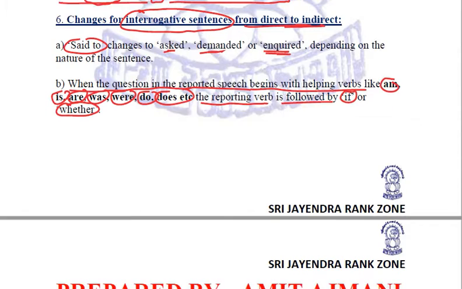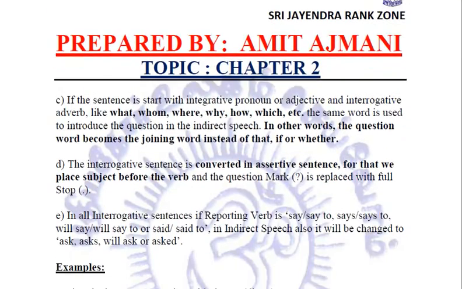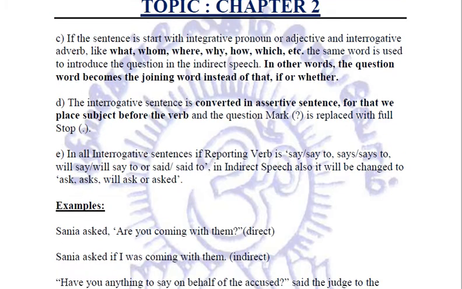Let us try to understand with examples to have a better view of it. Like Sania asked, are you coming with them? Right. So Sania asked, because it is starting with this helping verb is, am, are, was, were, do, does, then we will write if I was coming with them. Clear? So this is how the helping verbs will be related. Let us see the other rules first, then we'll see a few more examples.